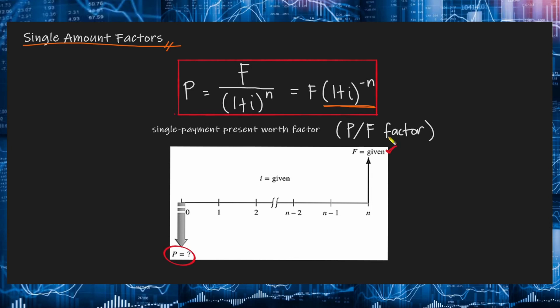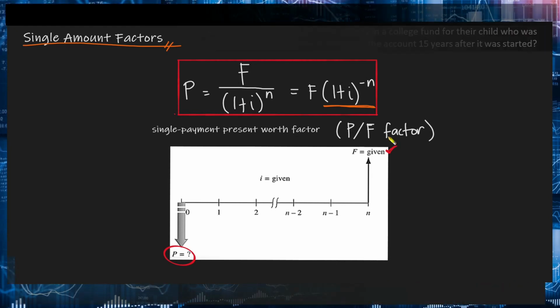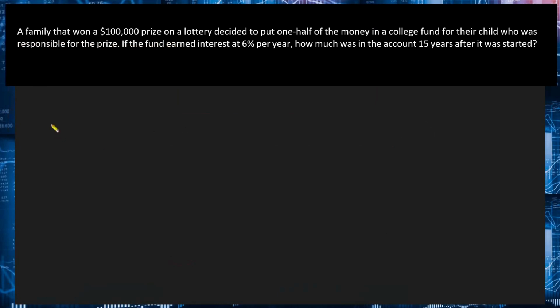Okay, now remember that these two factors derived here are for single payments only. That is, they are used to find the present or future amount when only one payment or receipt is involved. Okay, so let us try to apply this to an example.